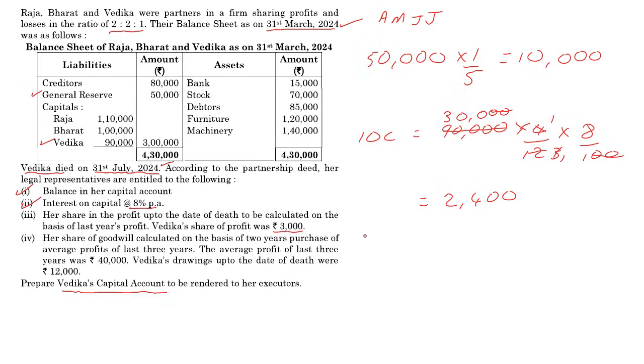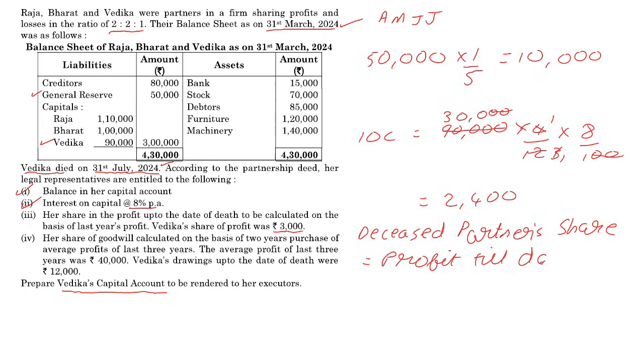In that case, the deceased partner's share is going to be equal to profit till date, into time. In our case, it would have been 4 by 12, into whatever the deceased partner's share is.